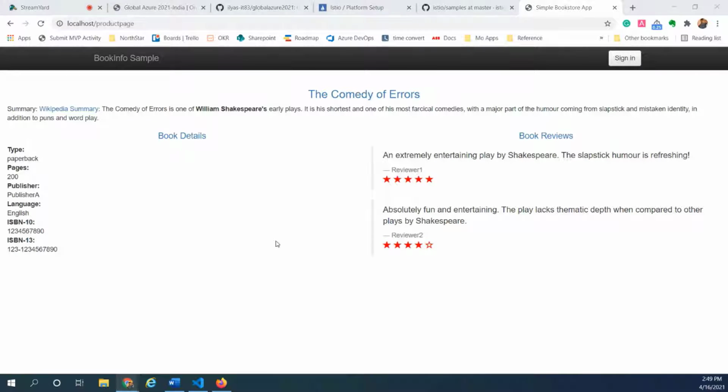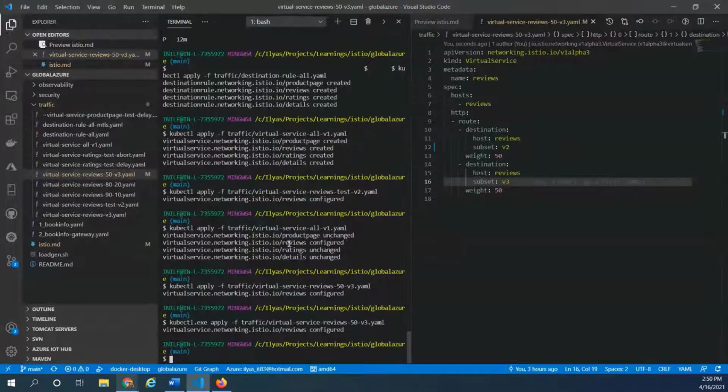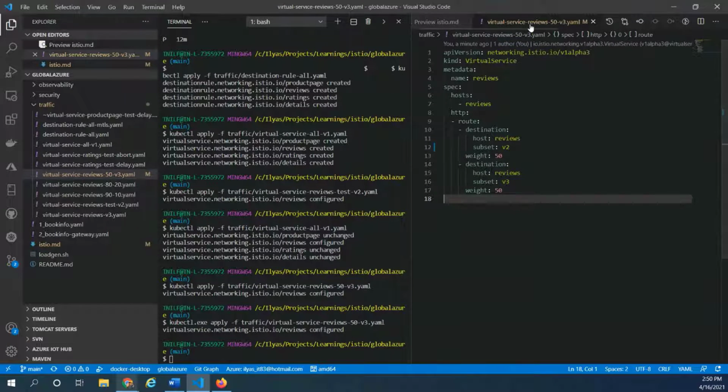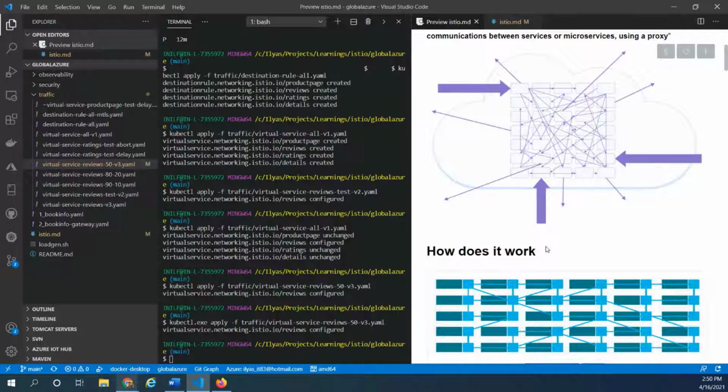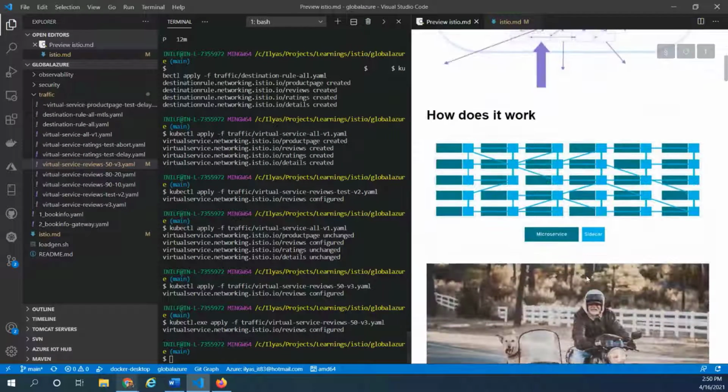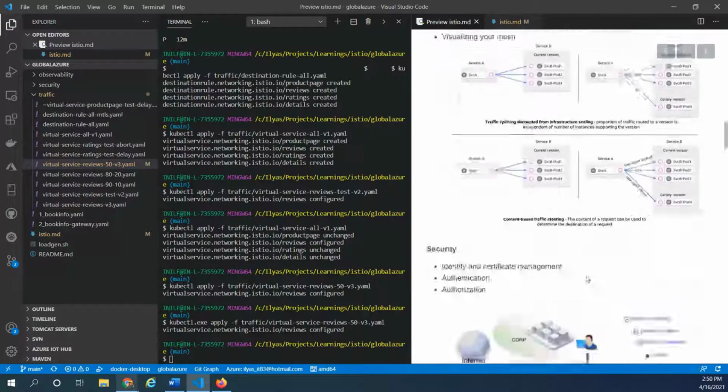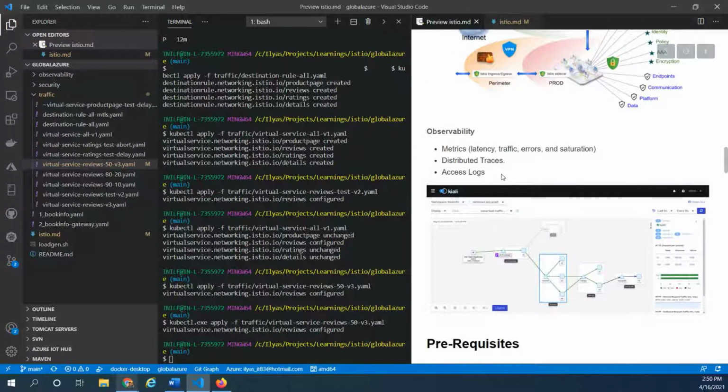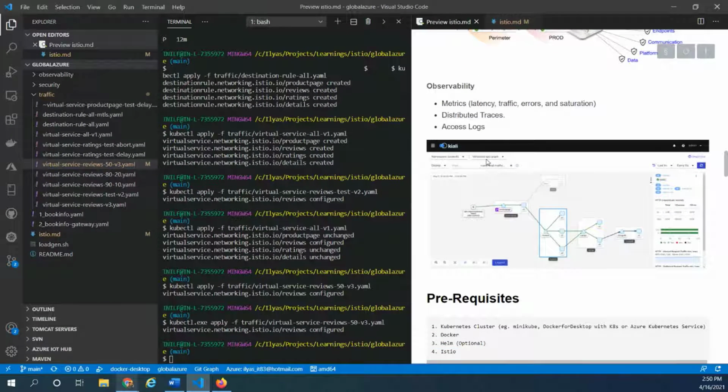Now, while we are exploring this, let's also look at the observability features side by side, so that we could play with this and understand the monitoring part as well, right? Because like we discussed, observability is a key concept as well as a key benefit of the Istio service mesh.